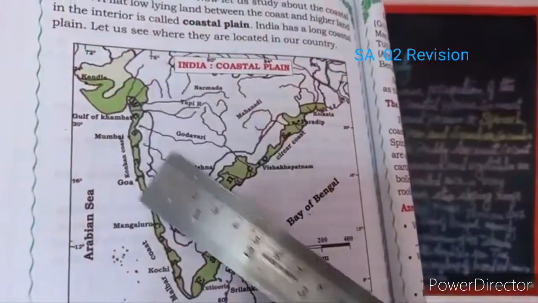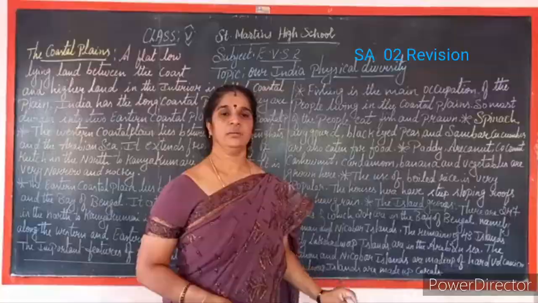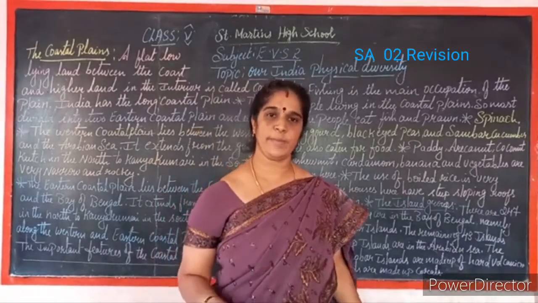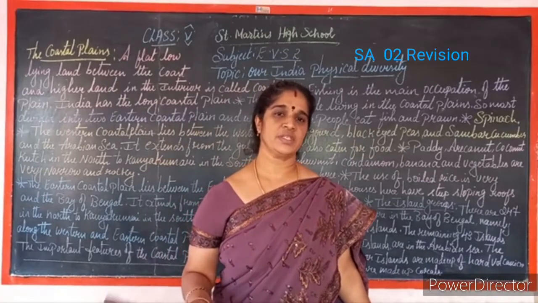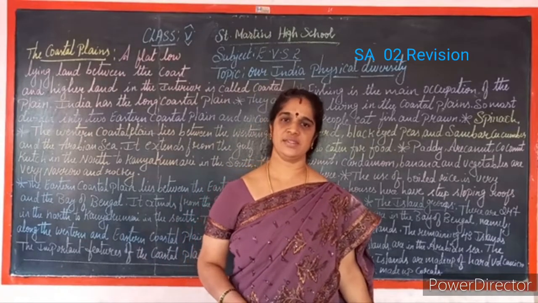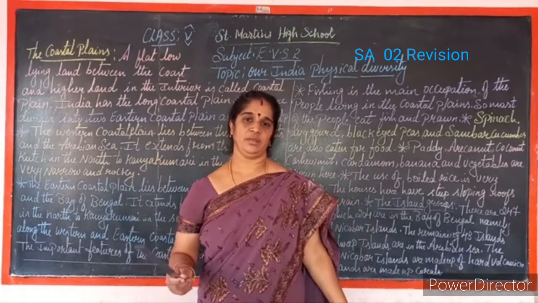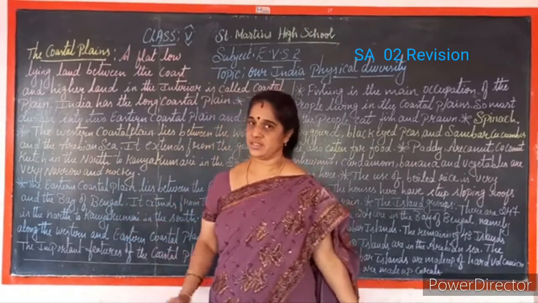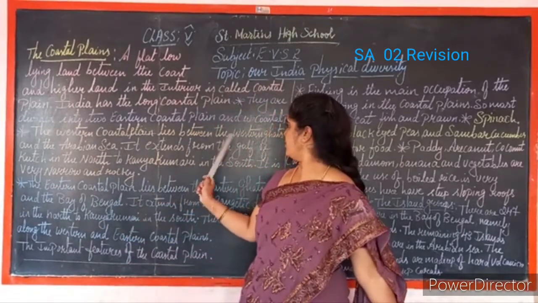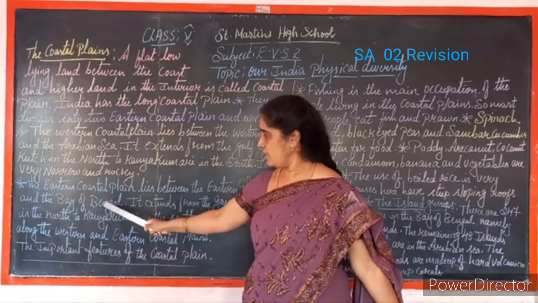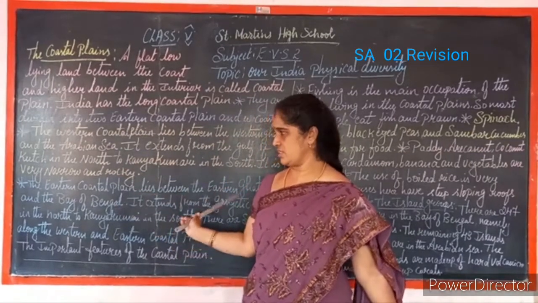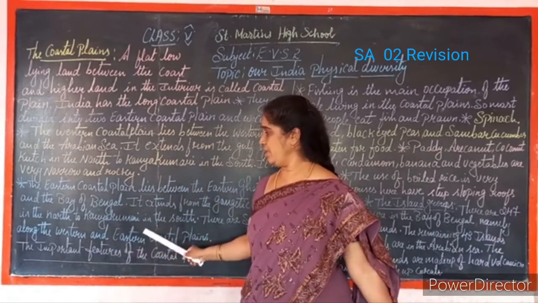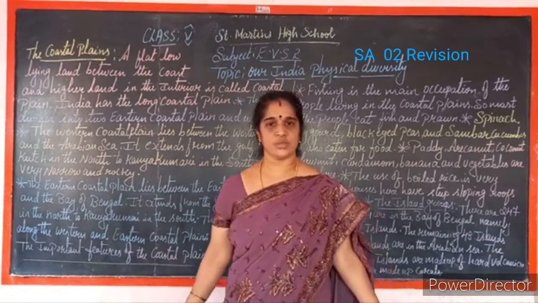So this is the Western Ghats and Eastern Ghats. Children, I explained by keeping the textbook, I showed the map in the textbook where the Western Ghats and the Eastern Ghats lie and where in between the coastal plains, that is the Western coastal plain and Eastern coastal plain, lie. I said the Western coastal plain lies between the Western Ghats and the Arabian Sea. The Eastern coastal plain lies between the Eastern Ghats and the Bay of Bengal. Surrounding that, there are many ports along the coastal plains.